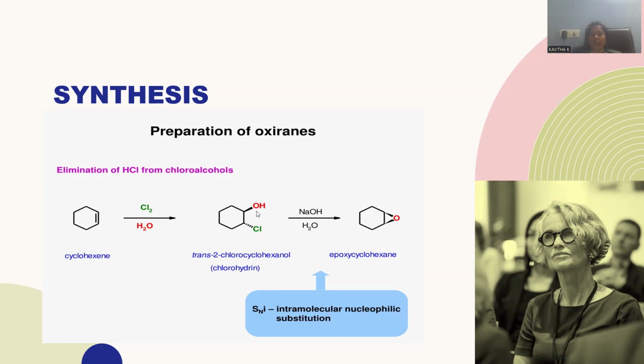This is called chlorohydrin. The molecule which is generated is called chlorohydrin. Within the same molecule, chloro and hydroxyl are existing together. That is said to be a chlorohydrin molecule. I'm taking the proper molar ratio of chlorine and water molecules, so that monochlorination and monohydroxylation is carried over the olefinic double bond, giving rise to chlorohydrin as the intermediate compound.